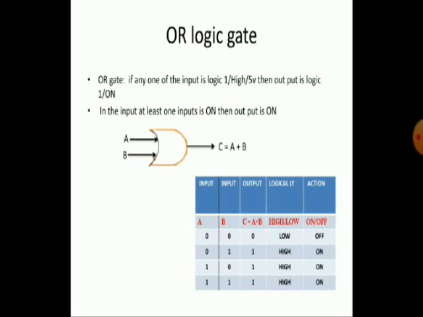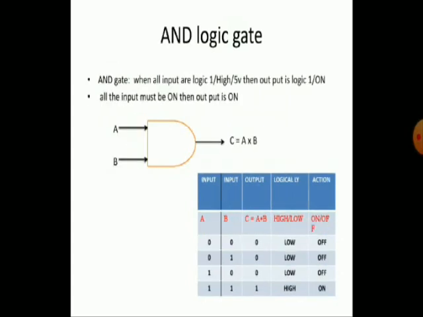The next gate is the AND gate. The AND gate we can say is the multiplication of the two inputs. You can observe here also there are a minimum of two inputs, A, B. The output C is equal to A into B, meaning it performs the multiplication operation of two inputs. When both inputs are 1, then only the output is 1. Otherwise, the output is 0.